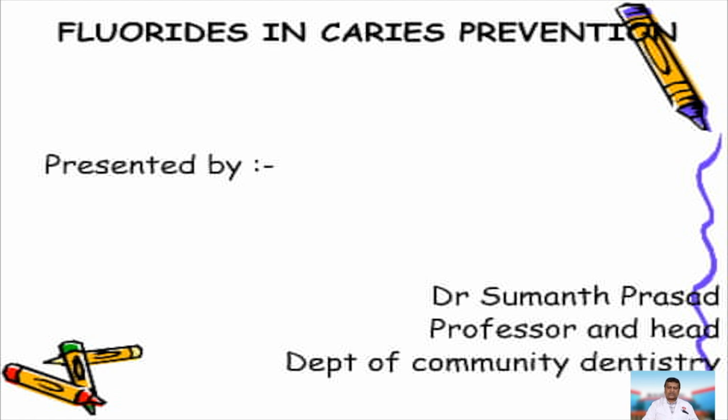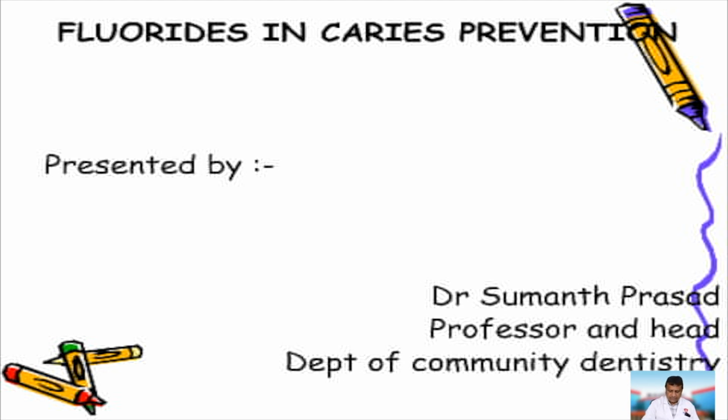Fluoride, as you all know, is an essential nutrient, which is essential for normal growth and development. It acts as a double-edged sword. In small quantities, it is beneficial to dental health and oral health. But in large quantities, it is harmful to health. It causes dental fluorosis, skeletal fluorosis, and so on.